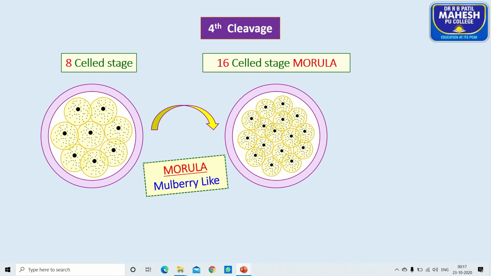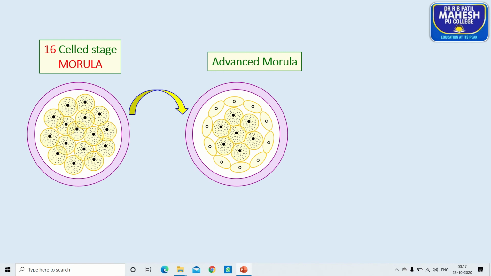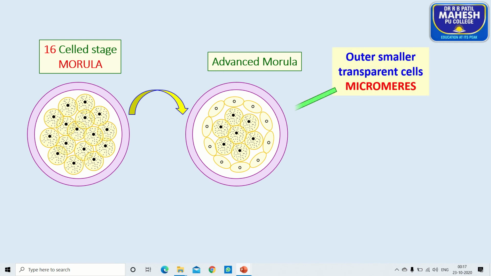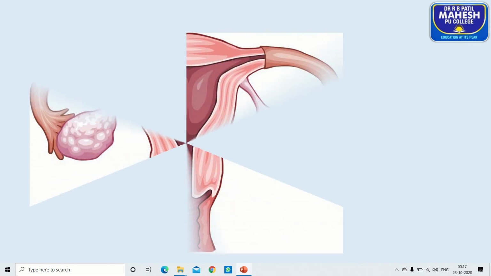You remember, the multicellular morula is an intermediate stage between cleavage and blastula. In the advanced morula, the outer small cells, which are transparent, are called micromeres, and the inner larger cells are called megameres or macromeres.